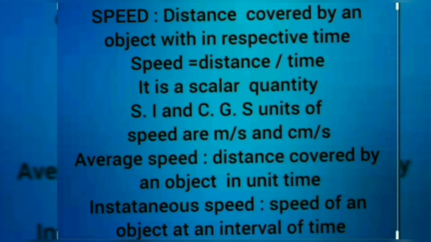For example, a car travels from A to C with some speed. At A, the speed of the car is 15 km per hour and at B, the speed of the car is 20 km per hour.